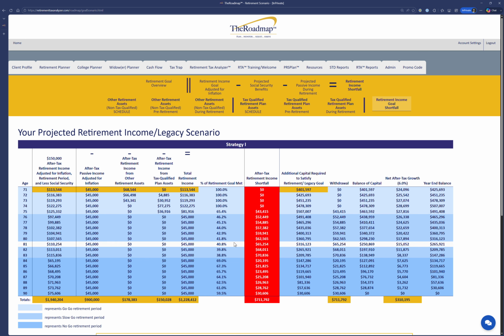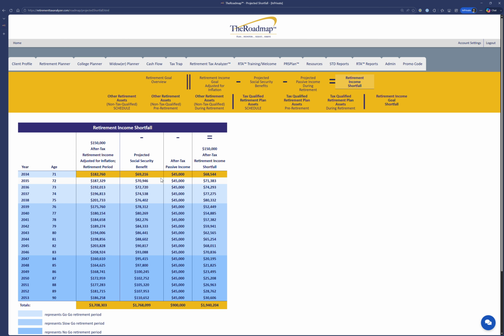equivalent in today's dollars, with this passive income and with Social Security paying less Social Security. Okay, so this is 150, so the Social Security is already deducted from this first column, and you can see that more over here.